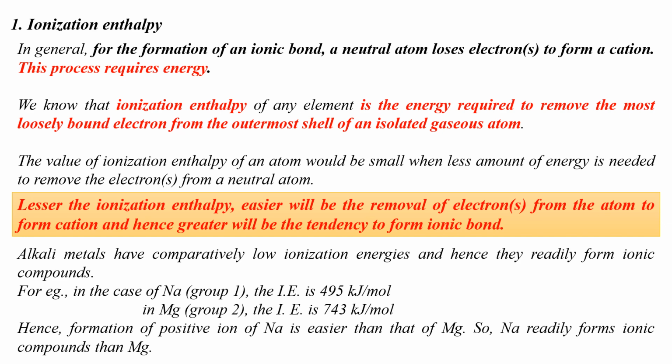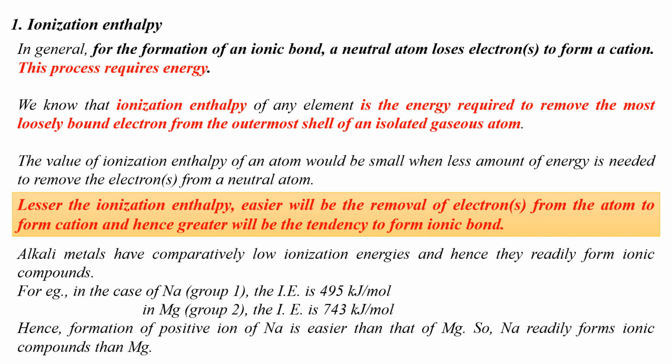The value of ionization enthalpy of an atom would be small when less amount of energy is needed to remove the electron from the neutral atom. Lesser the value of ionization enthalpy, easier will be the removal of electron from the atom to form cation, and hence greater will be the tendency to form ionic bond. So what do you understand from this statement, students?